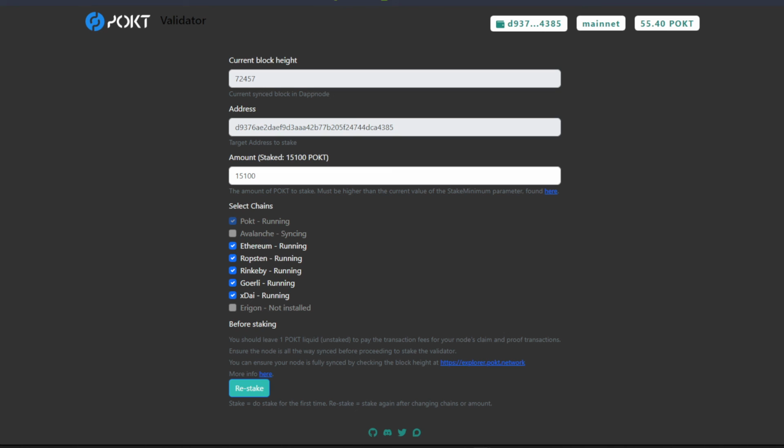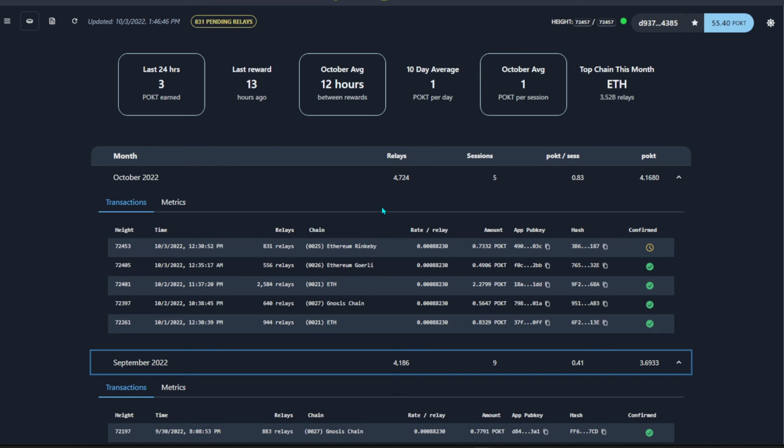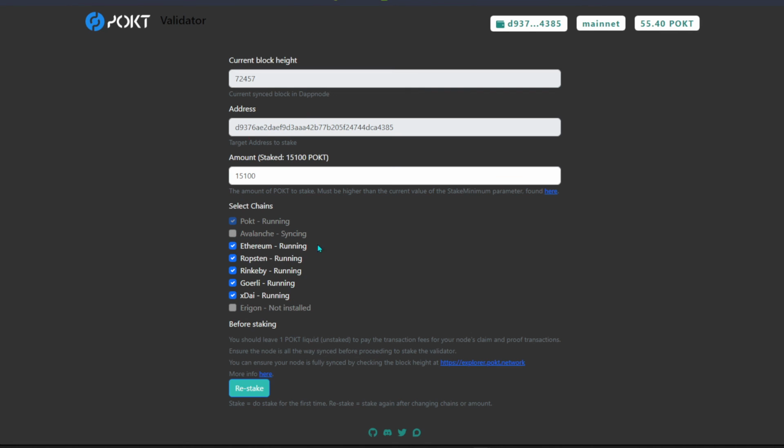And of course Polygon as well. I believe these are the main few smart chains that are very popular. Most of the relays I believe come from Ethereum, Binance Smart Chain, and maybe Polygon or Phantom, I mean where there are dApps running on it. All of these chains themselves are providing lots of relays, so you might want to install all of them in order to get a hit.